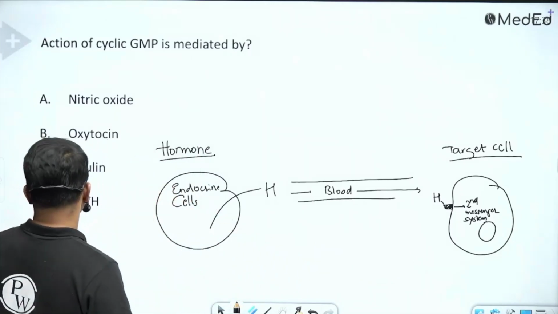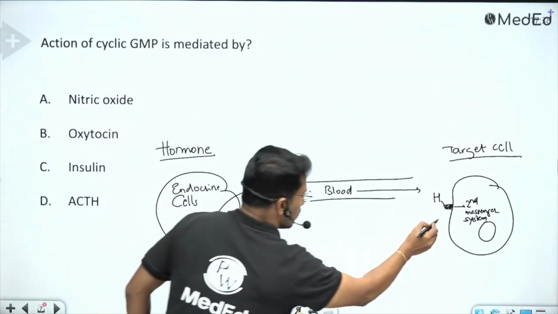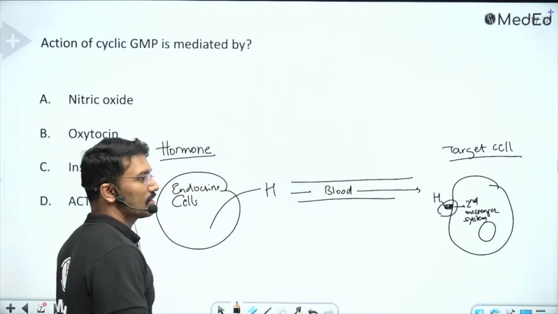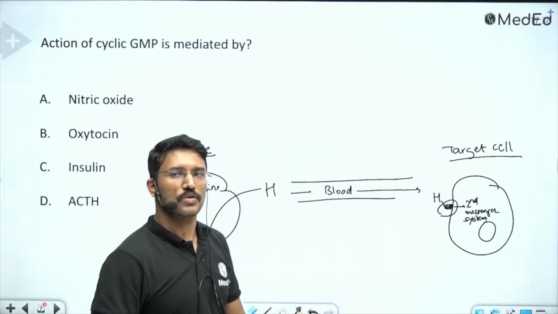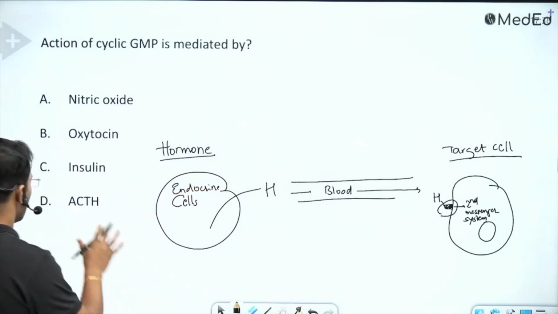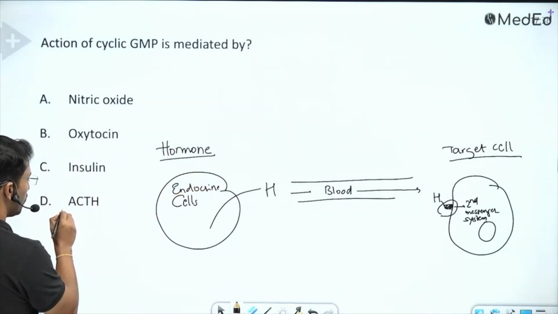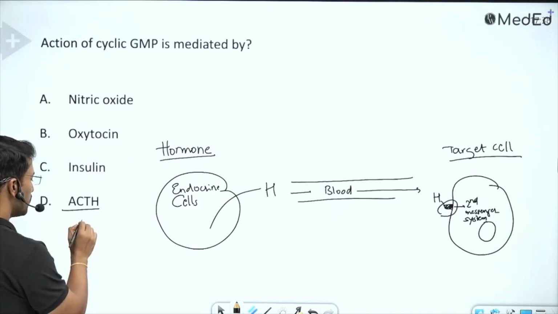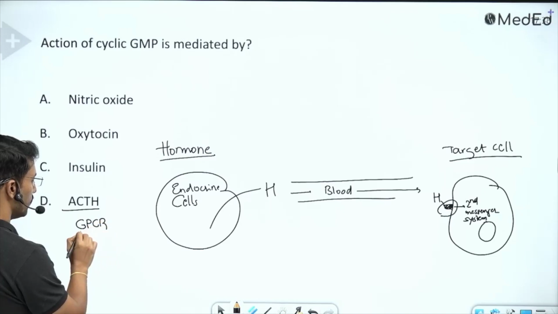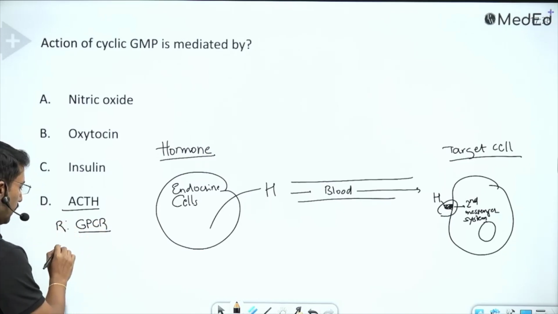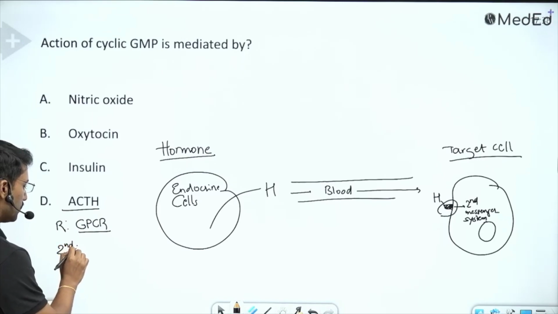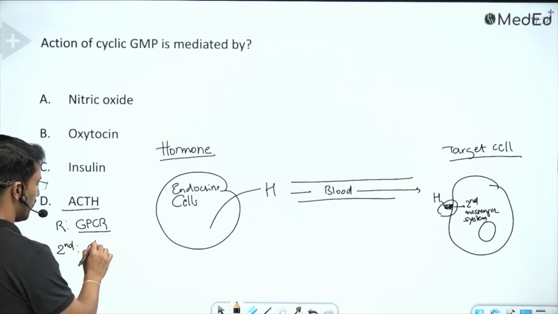Now these receptors themselves are categorized into various types based on what second messenger system they are using. So let us look at the hormones listed here. When I talk about ACTH, it is coupled to a G protein coupled receptor. So the receptor for ACTH is a G protein coupled receptor, and its second messenger system is cyclic AMP.